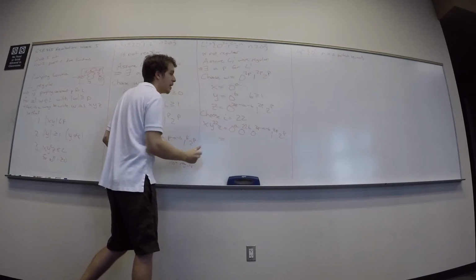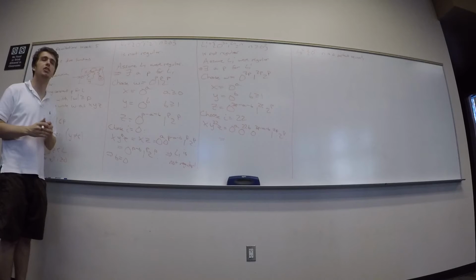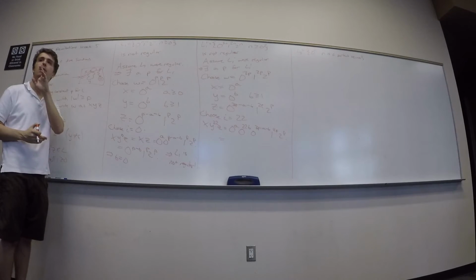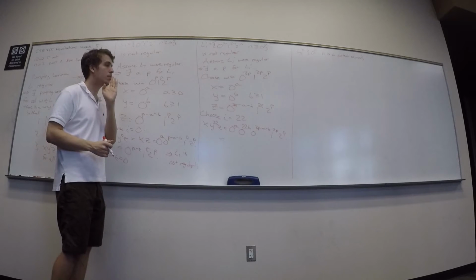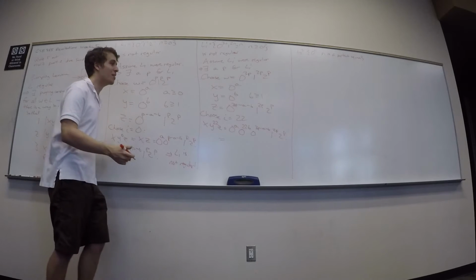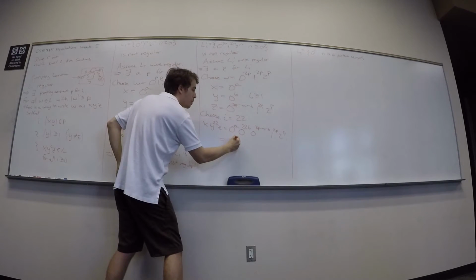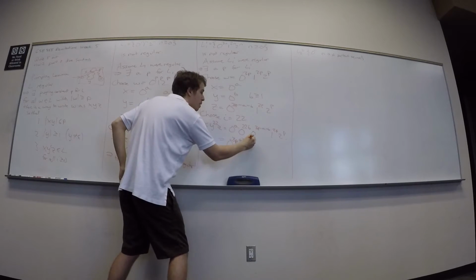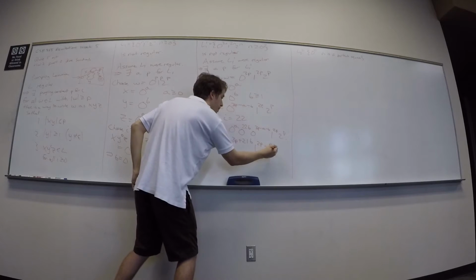How many zeros do I have? 3p minus 21b. Minus 21? Plus 21, right. I have a plus 22b and then a minus b. So 0 to the 3p plus 21b, 1 to the 2p, 2 to the p.